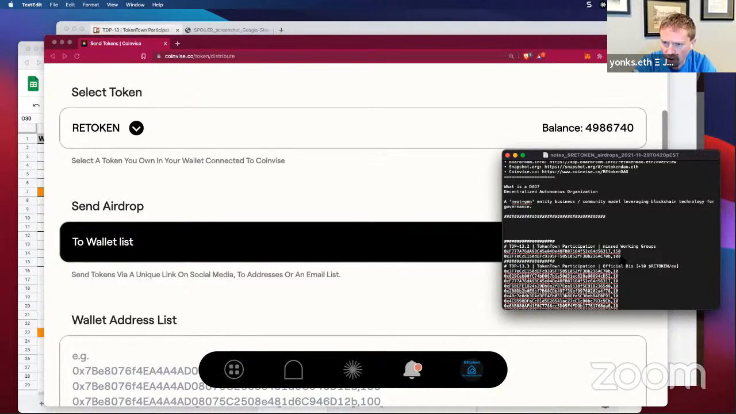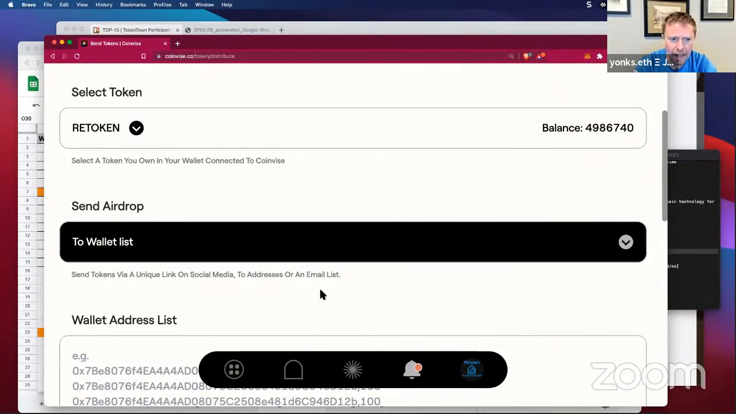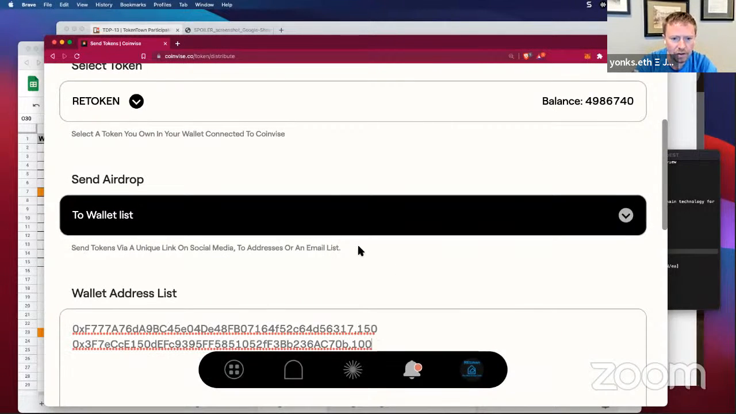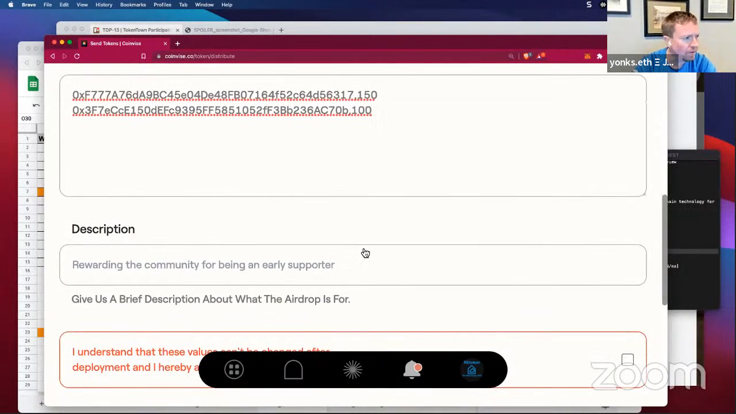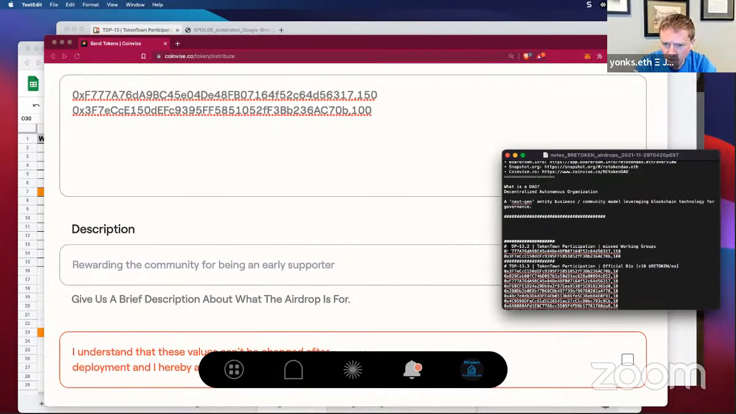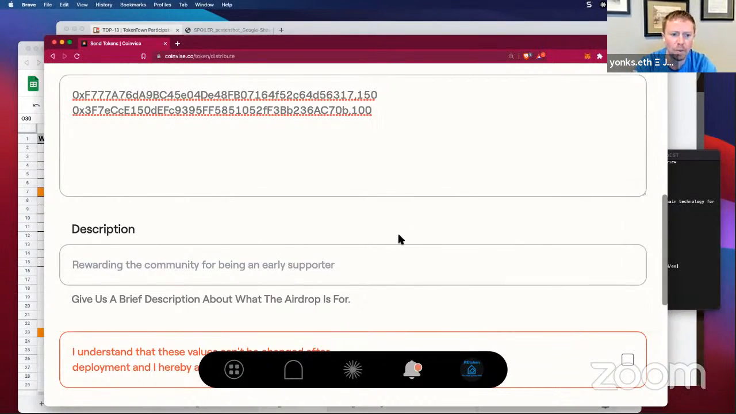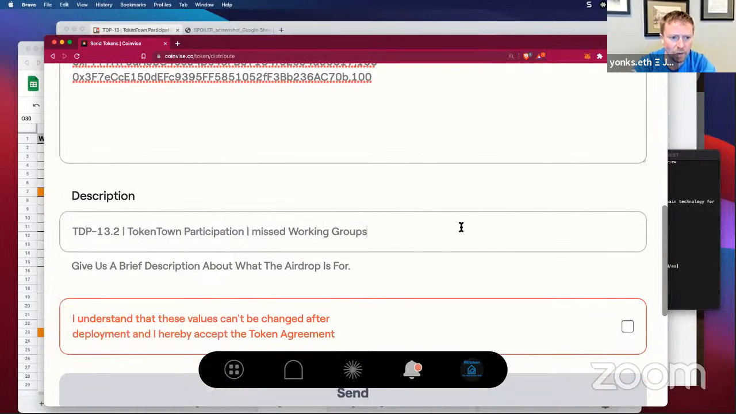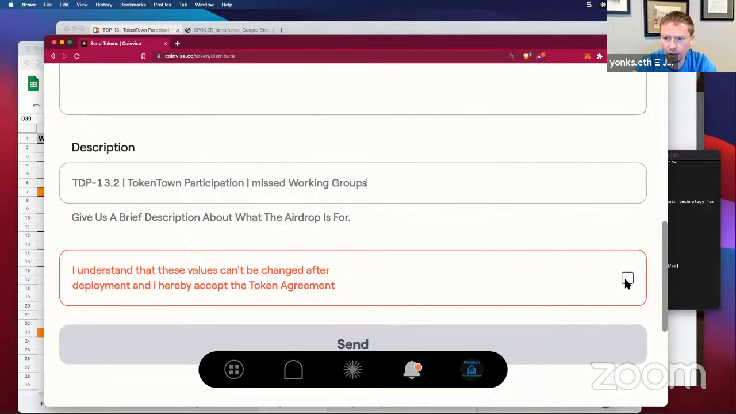So this is for the MIST working groups, and this is a CSV on a wallet address list. So we'll paste that in there. And we've got our notepad, we're going to use this for the description. And I'll show you how this shows up. It shows up wonderfully here in Coinvice on the description.